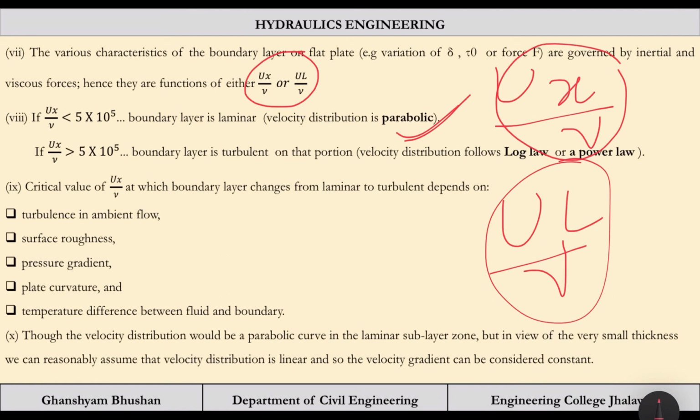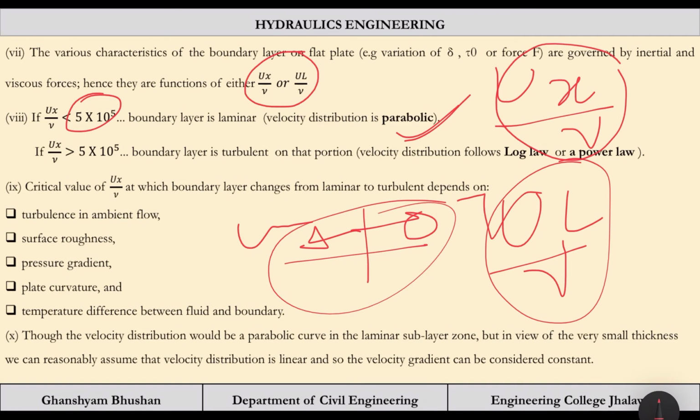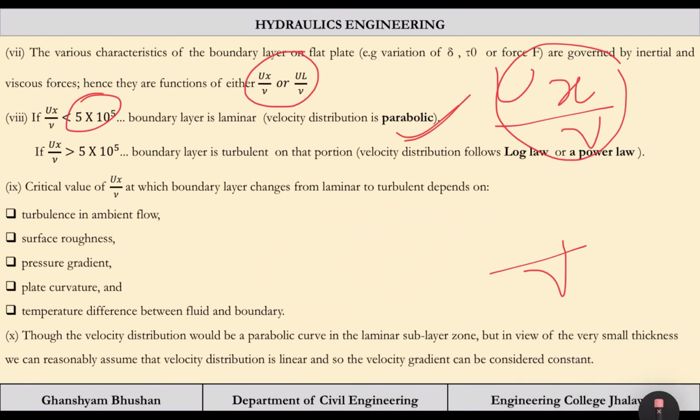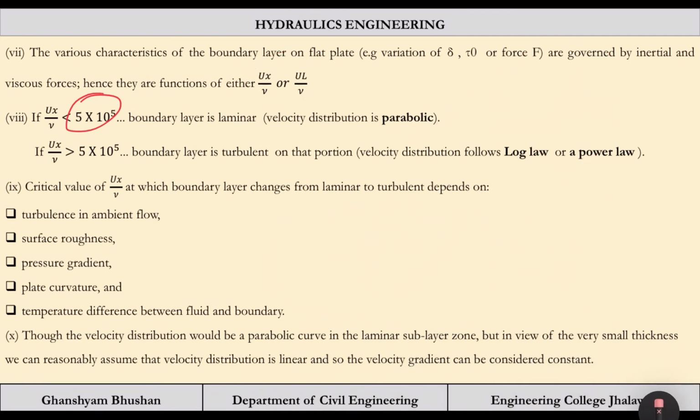The critical value of u x by nu at which the boundary layer changes from laminar to turbulent depends on several factors. You can see this is the critical value. Up to this value it is laminar, and beyond it is turbulent. So how have we decided that this value will be critical?